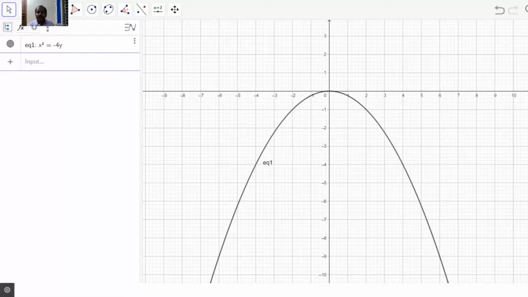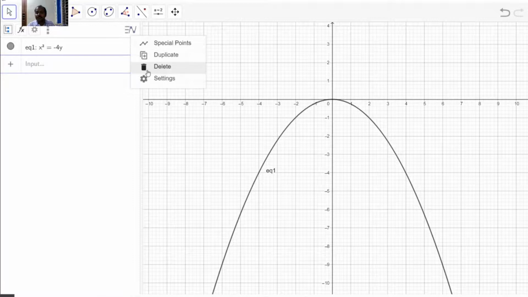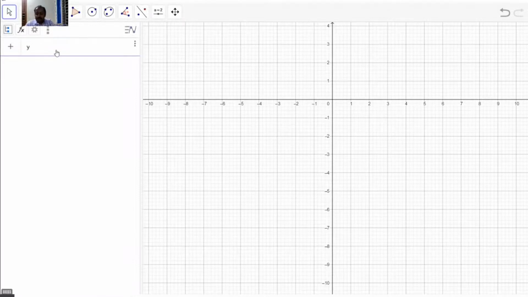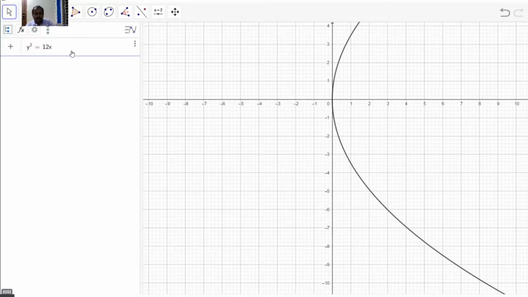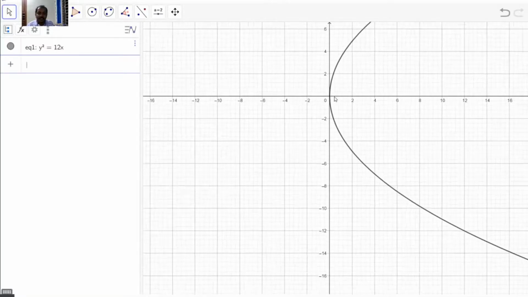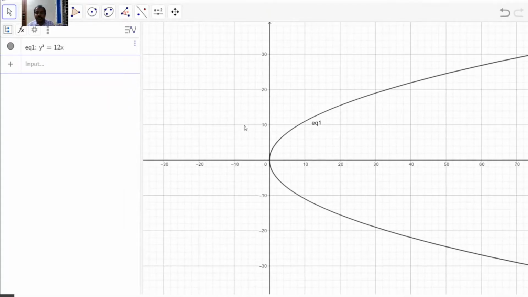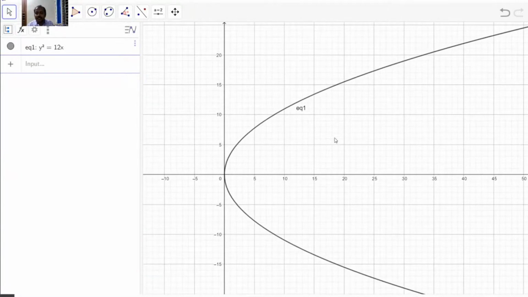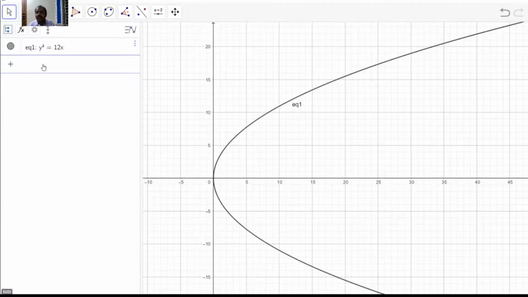So y square is equal to 12x. This is the parabola, and you have to plot y square is equal to 12x, and you have to mark the directrix x equal to minus 3.